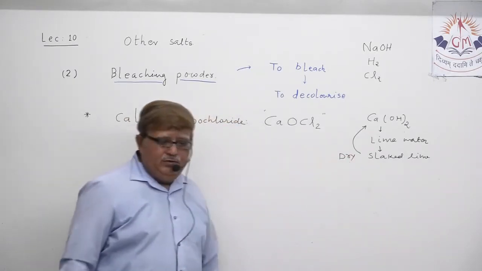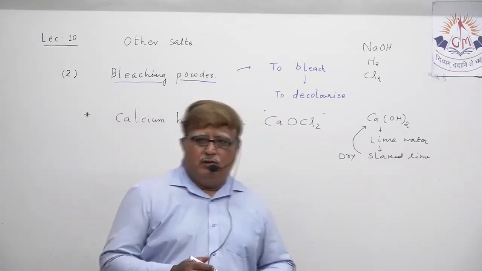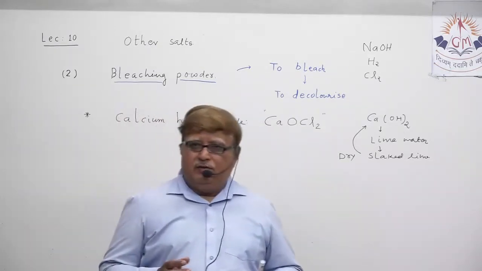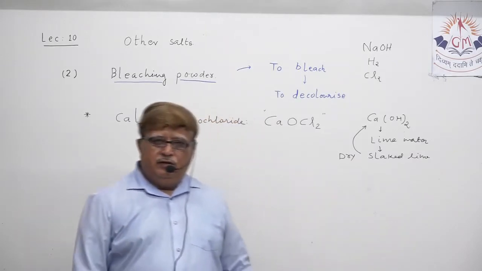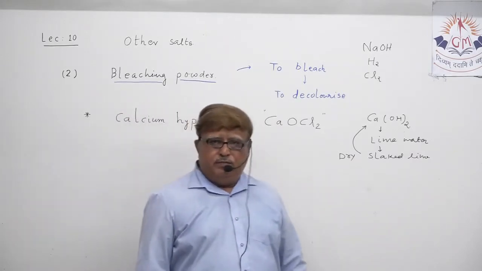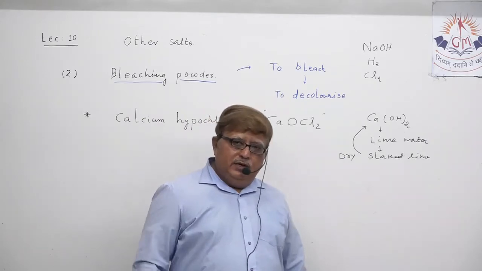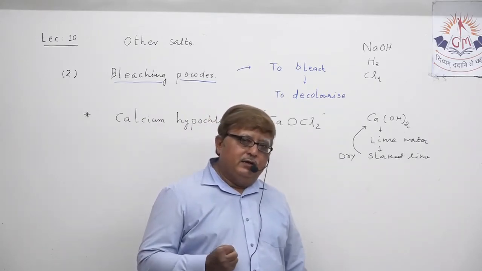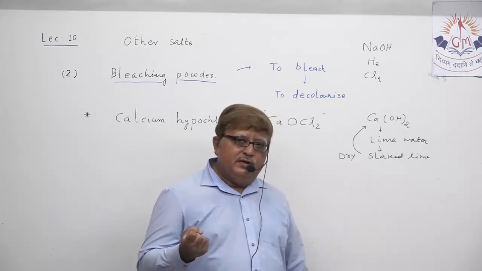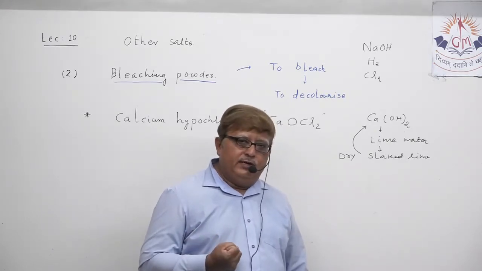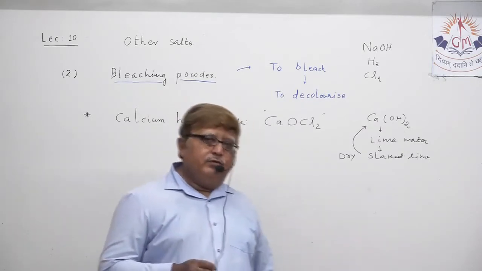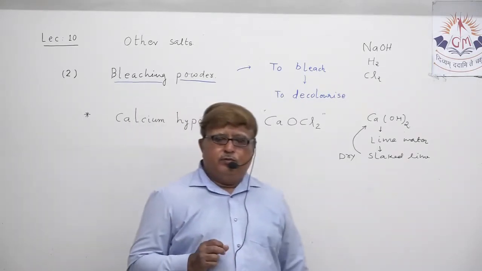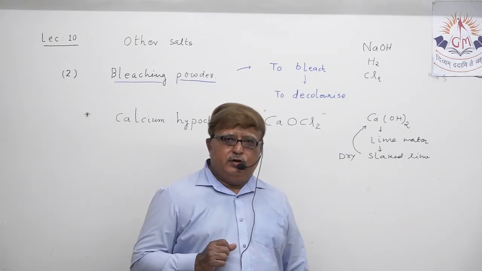Understand? When you prepare slaked lime by dissolving calcium oxide in water, obviously it is in an aqueous mixture. Now it has to be made dry. That means the water content has to be absorbed from that, and that dry slaked lime is utilized for the production of bleaching powder. Understand?